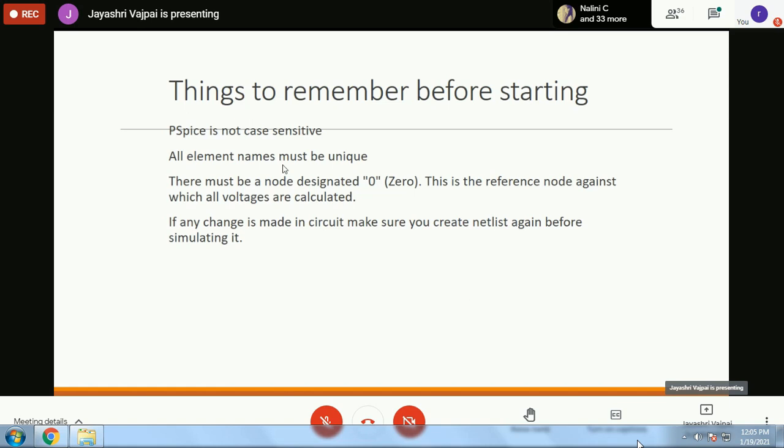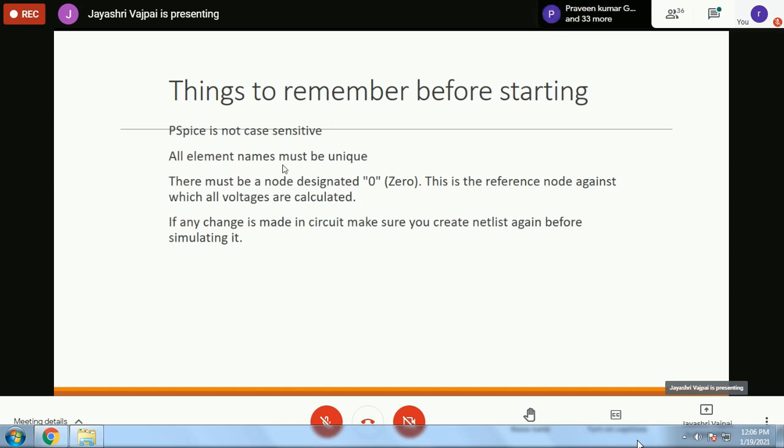Then remember, there must be a node designated by 0. This is one important factor, and a very common mistake. We tend to label the nodes by 1, 2, 3, 4, etc. We forget that a zero node or reference node is necessary. Once we designate a node by 0, it will become the reference node for all the circuit measurements and simulations.